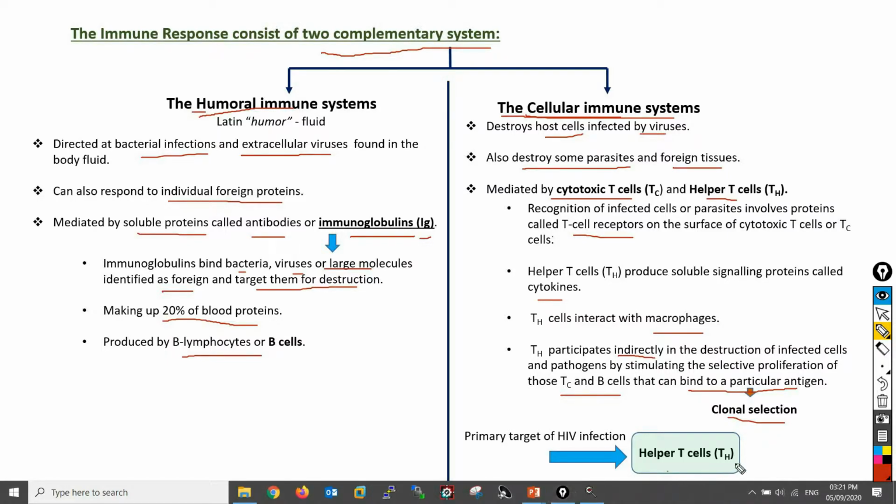And it is the helper T cells, or TH cells, which are the primary target of HIV infection, which causes acquired immunodeficiency syndrome, that is AIDS. Following the infection of HIV, the helper T cells get eliminated. So elimination of TH cells progressively incapacitates the entire immune system.